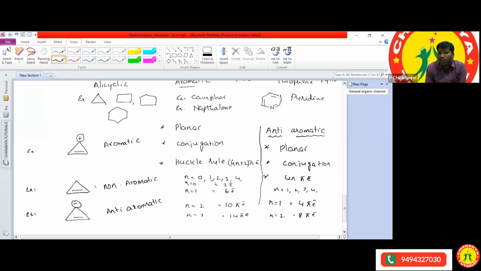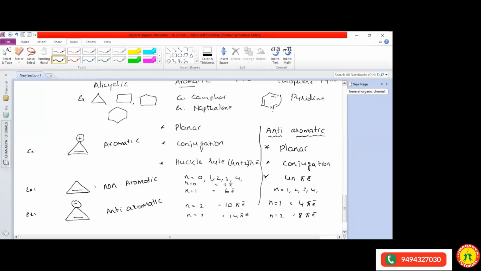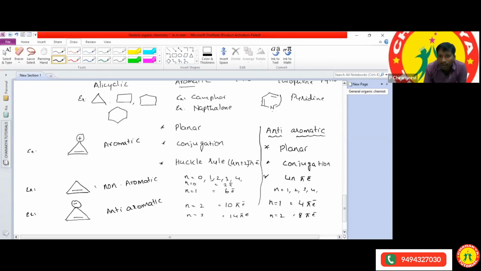The second one I wrote as conjugation. First of all, what is meant by conjugation? Conjugation is nothing but alternate single bond, double bond, single bond, double bond, like in benzene. Here you wrote a pyridine structure. Alap, are you able to see the pyridine structure? Yes, sir. In this one: double bond, single bond, double bond, single bond, double bond, single bond. Whenever you get this kind of structure, we can call it conjugation.